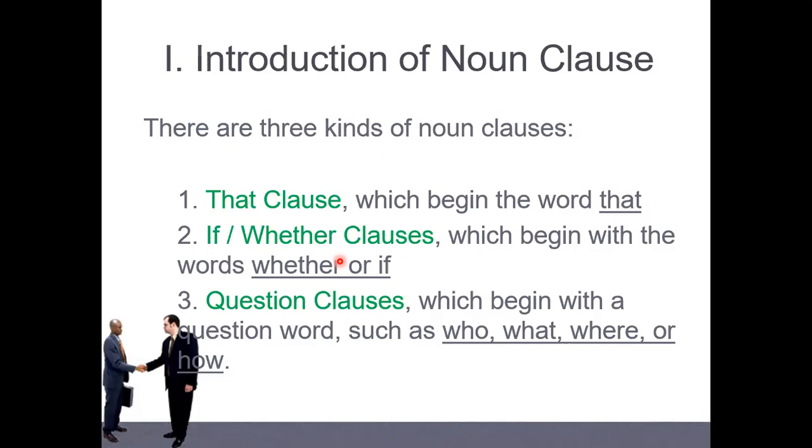That, if, whether, who, what, where, when, why, how much, how long, how far, for example. They are in the noun clause, right? So do they have more than the adjective clause or less? Which one, everybody?